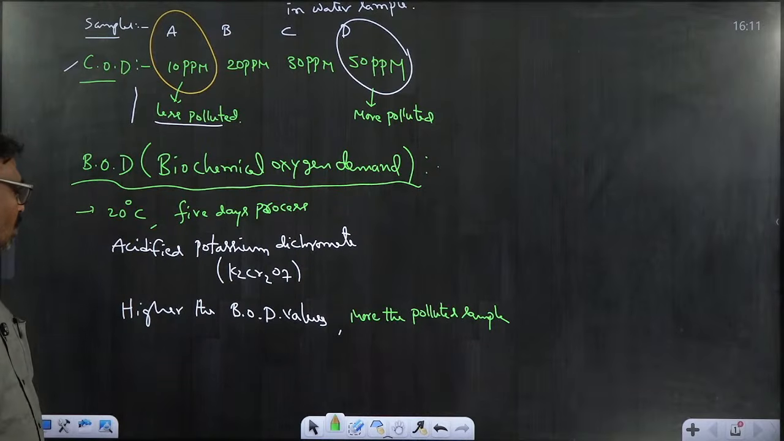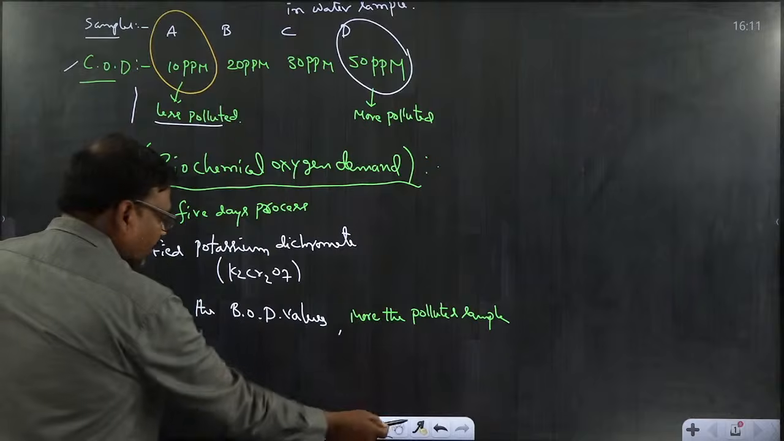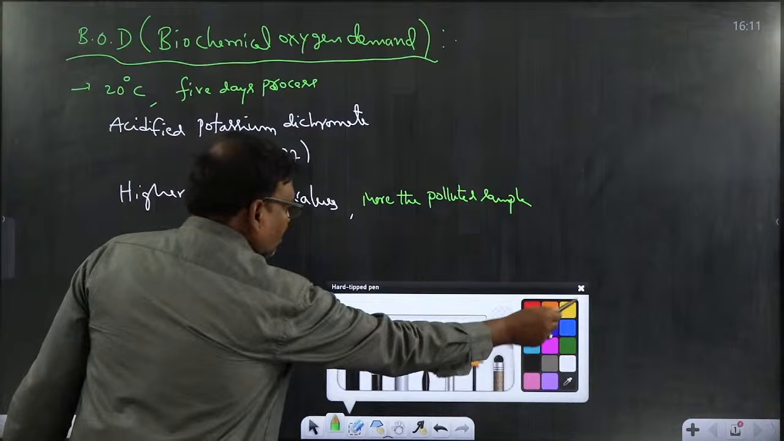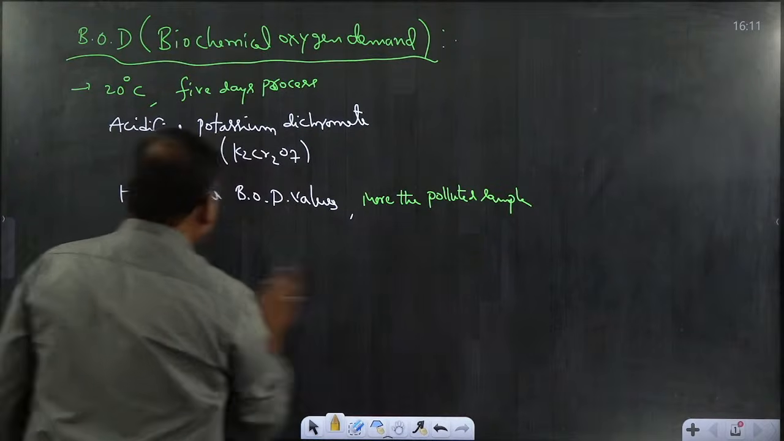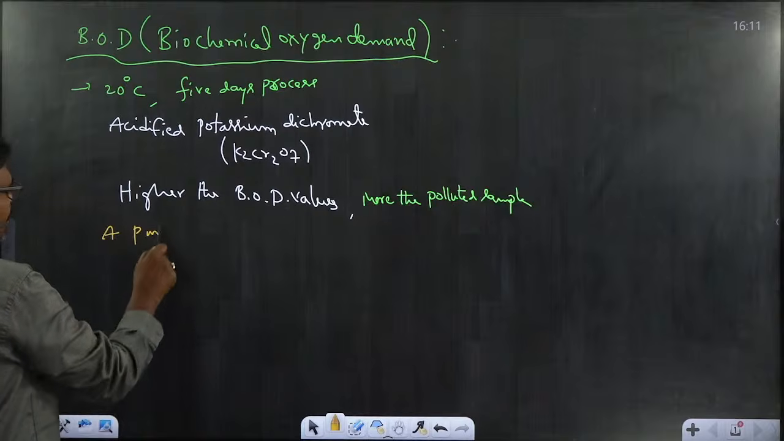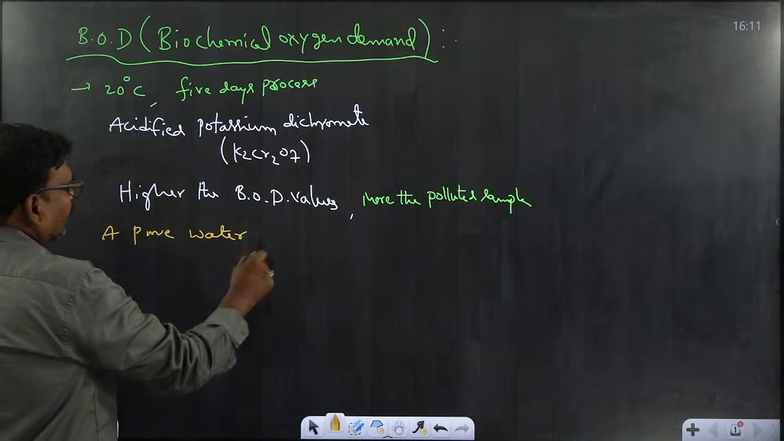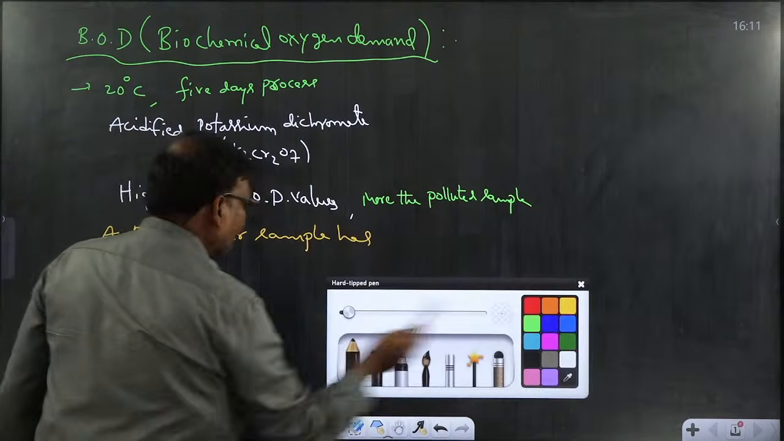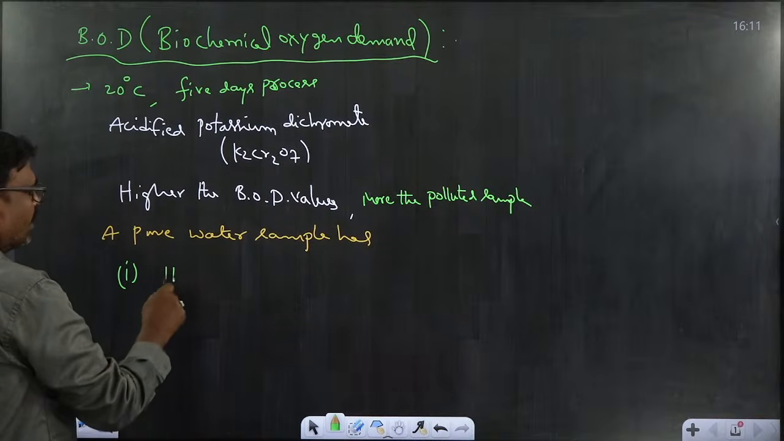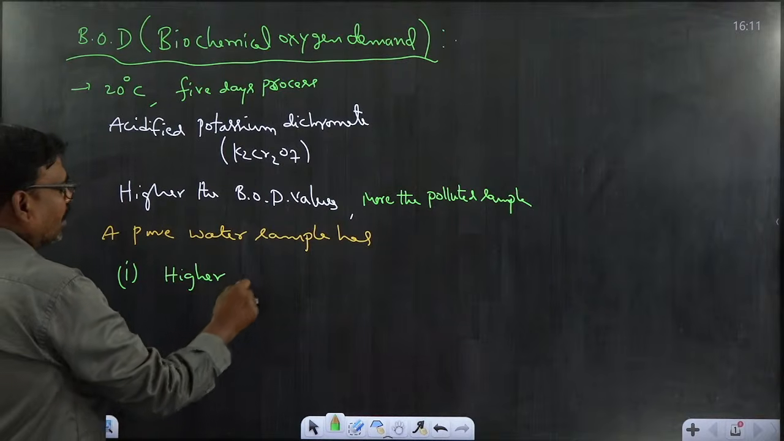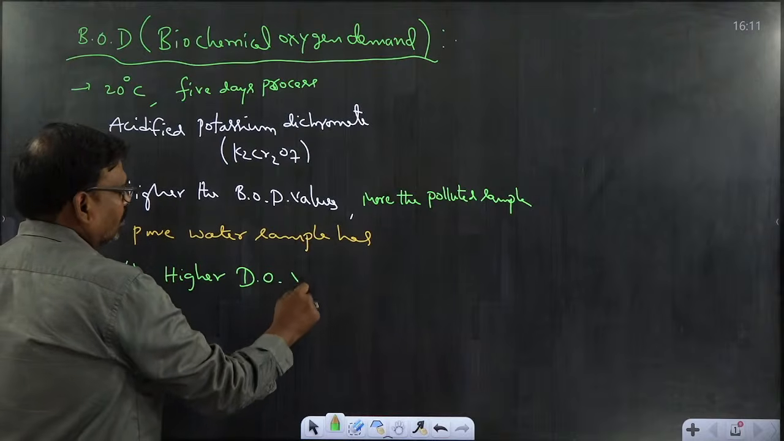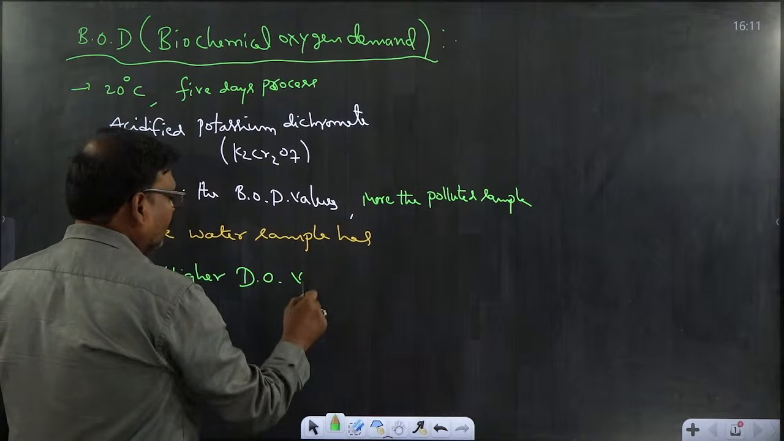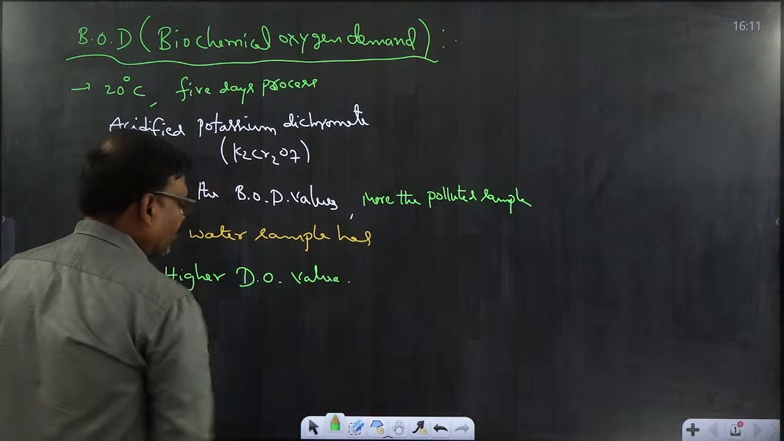Okay. Now let us go to the conclusion. So this conclusion is very important. A pure water sample has, number one, higher dissolved oxygen, higher DO value, because more amount of oxygen is dissolved, then the water sample is good.